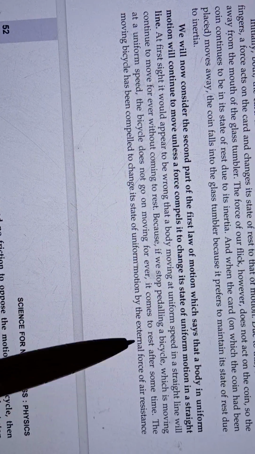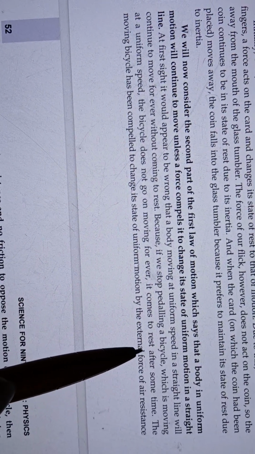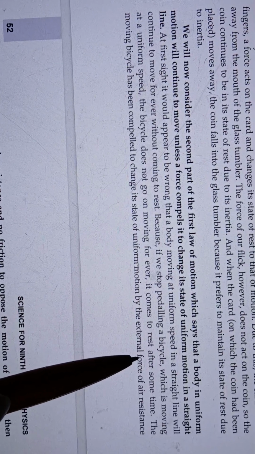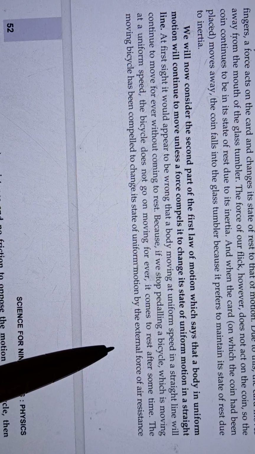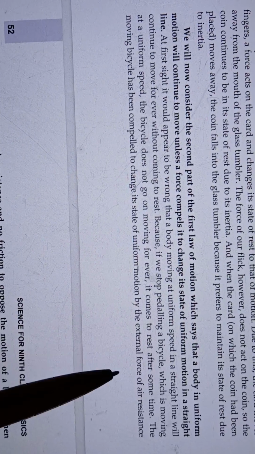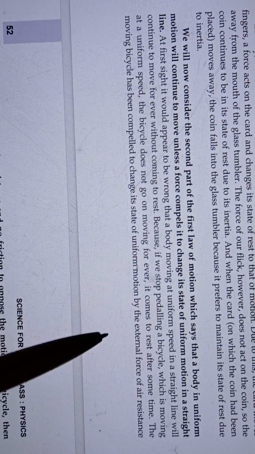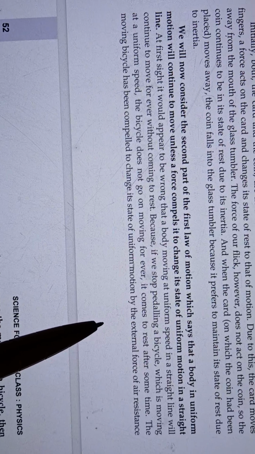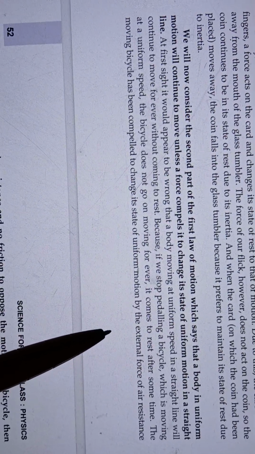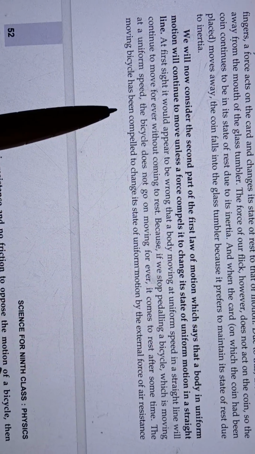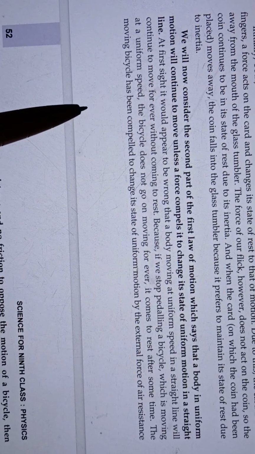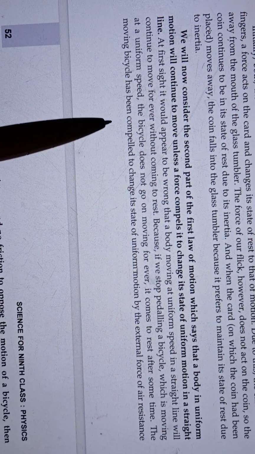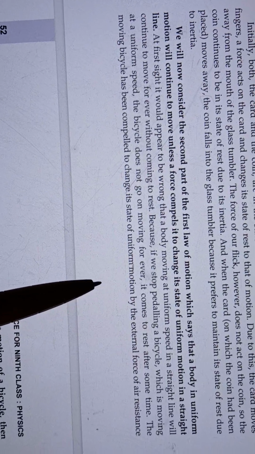So these are the external forces acting on our bicycle which oppose the state of motion. These act as unbalanced force on our bicycle, which will result in hampering the motion of the bicycle, and finally the bicycle will come to rest.